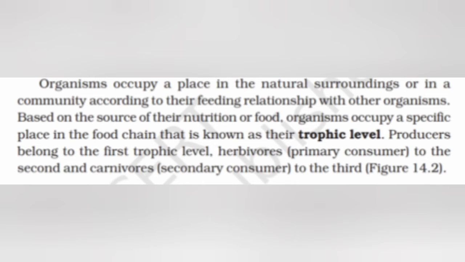Organisms occupy a place in the natural surroundings or in the community according to their feeding relationship with other organisms. Based on the source of their nutrition or food, organisms occupy a specific place in the food chain that is known as their trophic level. Producers belong to the first trophic level, herbivores or primary consumers to the second, and carnivores or secondary consumers to the third trophic level, as shown in the figure.